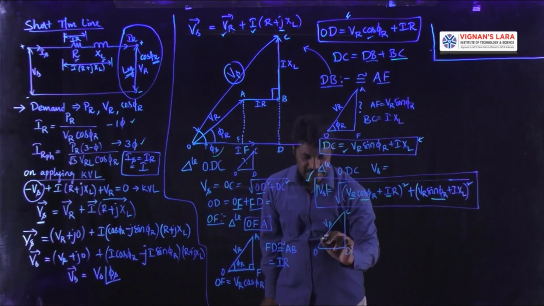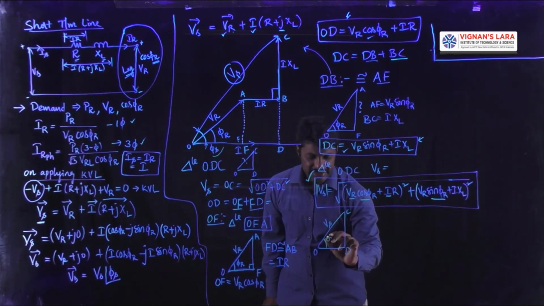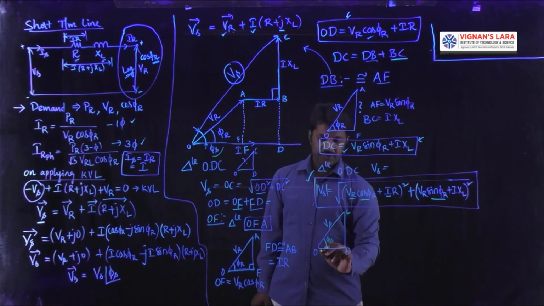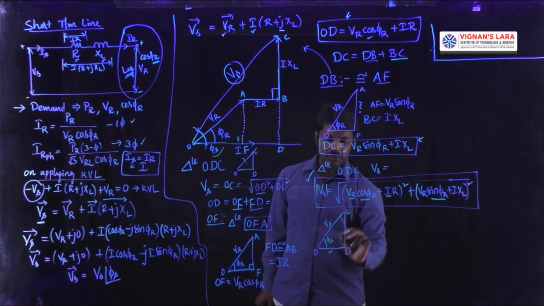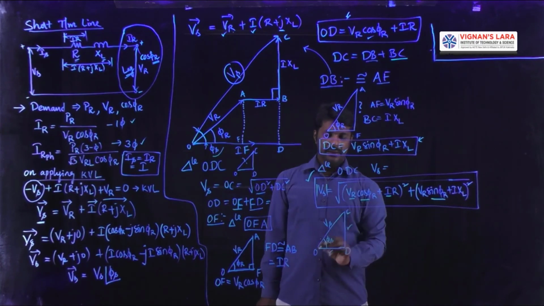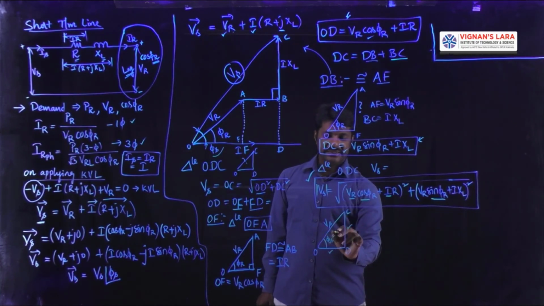Means this angle is phi s, with known quantities OD and DC. We now require this phi s.